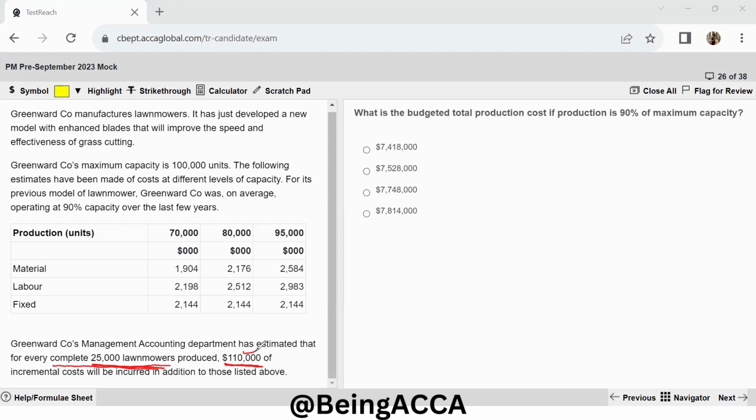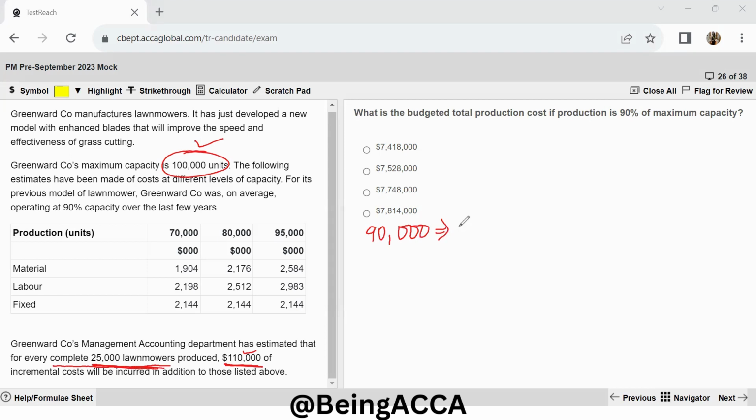So let's see what the first question wants us to do. What is the total budgeted total production cost if production is 90% of maximum capacity? So let's see, the maximum capacity is 100,000 units. Now the 90% of the capacity will be nothing but 90,000 units, which is 90% of 100,000. Right. So now we have to find out our costs at this level of activity.